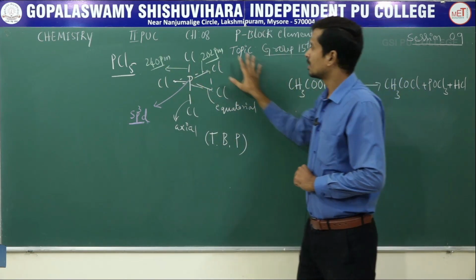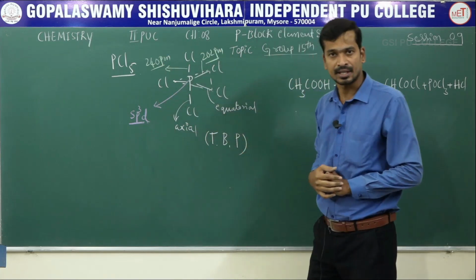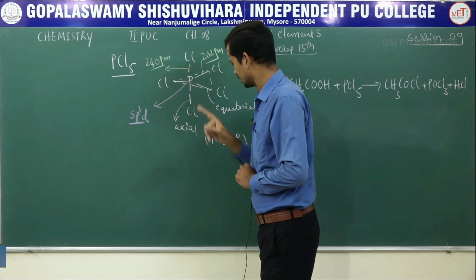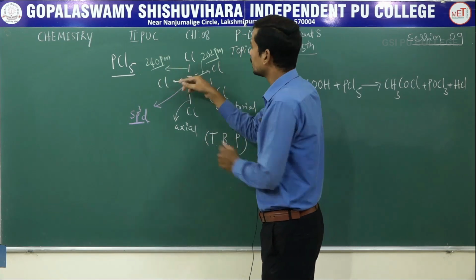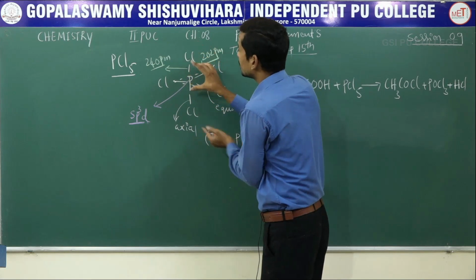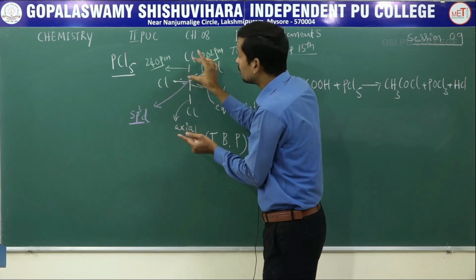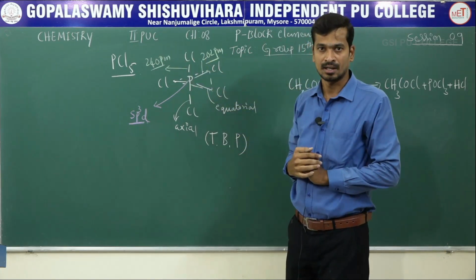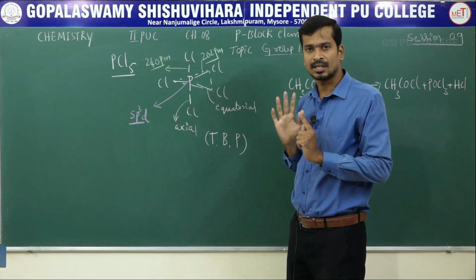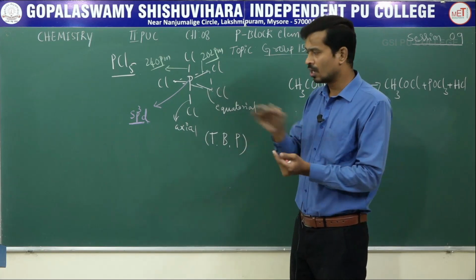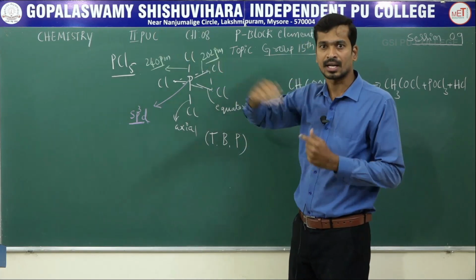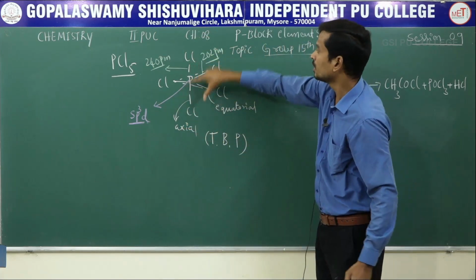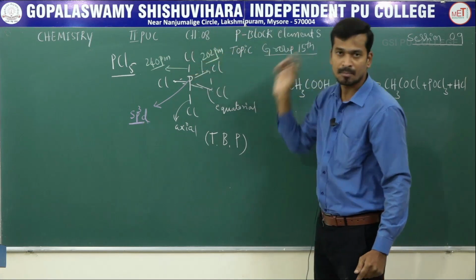Okay? This is the structure of PCl5. For exams, concentrate on: what is the hybridization of phosphorus in PCl5, what is the geometry, and why the bond length increases. Increased bond length means repulsion is more, so to minimize repulsion it goes away. For example, if you don't like a chemistry class, you bunk it and go away from the class. That is the same reason: to minimize repulsion, it moves away and increases the bond length.